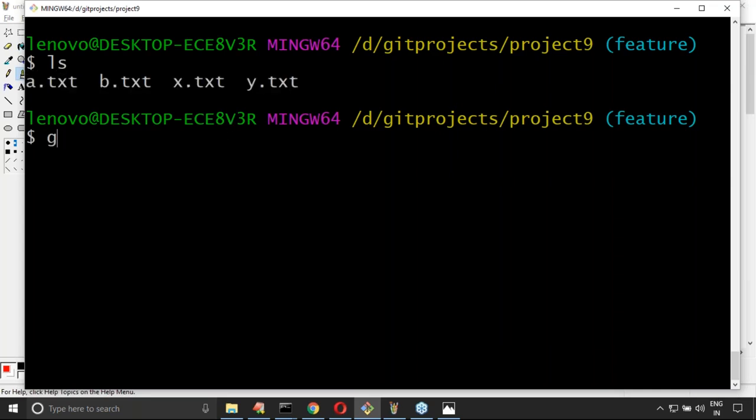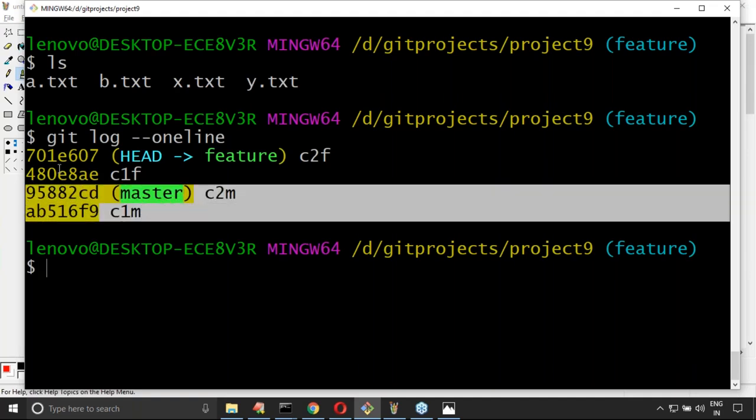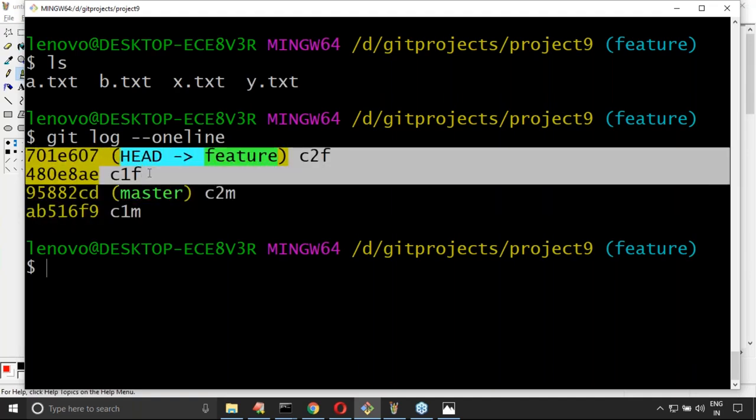Perfect. If I use git log --oneline, how many commits are there? Four commits. Two commits from the parent and two commits from the child, because the parent's commits and files are inherited by the child. Now observe that these are two commits from the parent and these are two commits from the child.